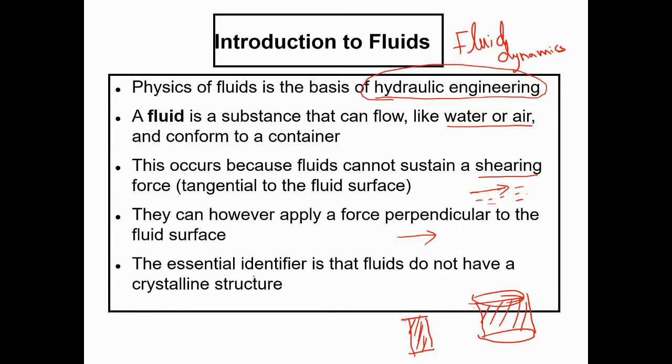Let's come to the last point, because this point is exactly related to shearing force, which I already explained. What is given in the last point? The essential identifier is that fluids do not have any crystalline structure. Is there any crystalline structure for fluids? Solid materials have a crystalline structure. But does any liquid or gas have a crystalline structure? No. It's not possible. So these are all the basic introduction for fluids.